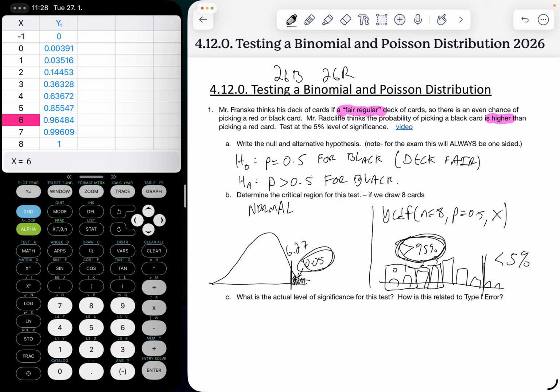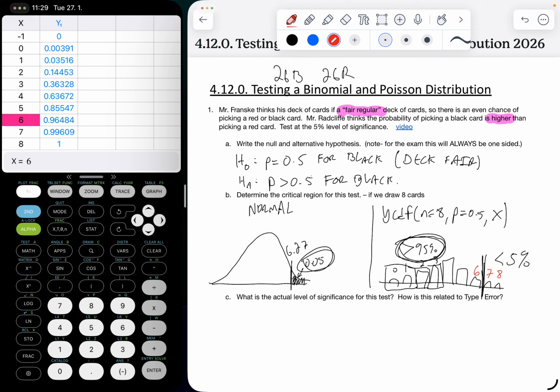So we're looking for that cutoff value. And it looks like 6 is the first time that's true, right? So if this is the 6 value, let's do that in a different color. If this is the 6 value right here, then if I get 7 or 8 cards, I would be at a probability of less than 5%. And I could have done this that way as well, right?